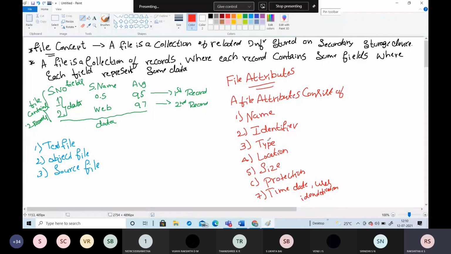And the type: which type of file is it? There are several types of files. It can be a PDF format, a PPT format, or a different extension, like text format, document, Word, or Excel format. These are the different examples. And coming to the location, it specifies the path in which the file is stored on the hard disk. So what will the location tell?